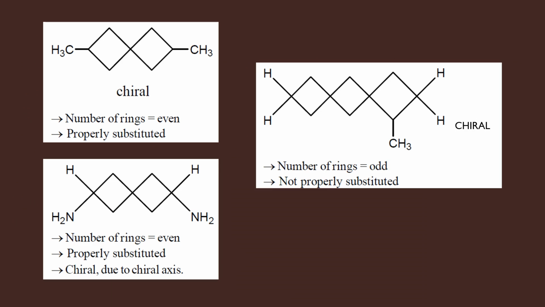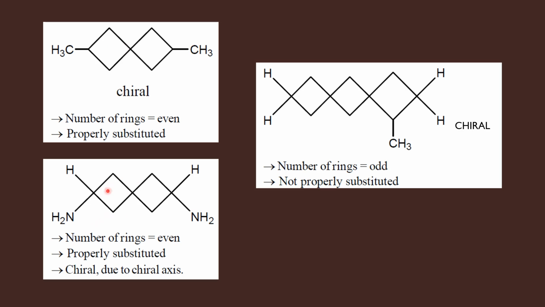Here are some examples for spirenes, and this is a spirene having two different groups at this end. One group is methyl, there is another group that is hydrogen. The hydrogen is not shown here, and this side also you have a methyl and hydrogen. Since you have two different groups and the number of rings is even in number, this spirene is chiral. So both the conditions are fulfilled. The groups at the terminal carbon atoms are different and the number of rings is even in number.